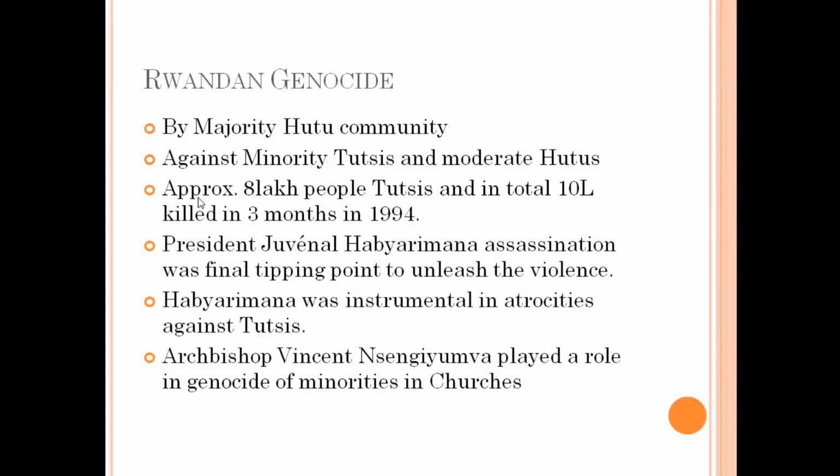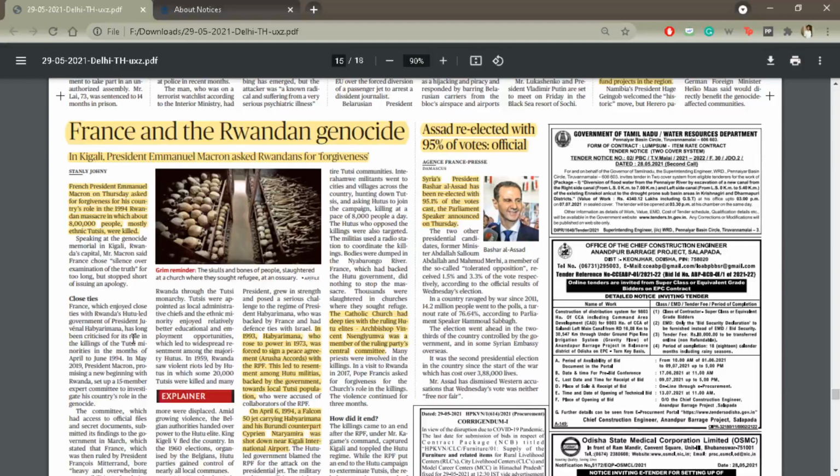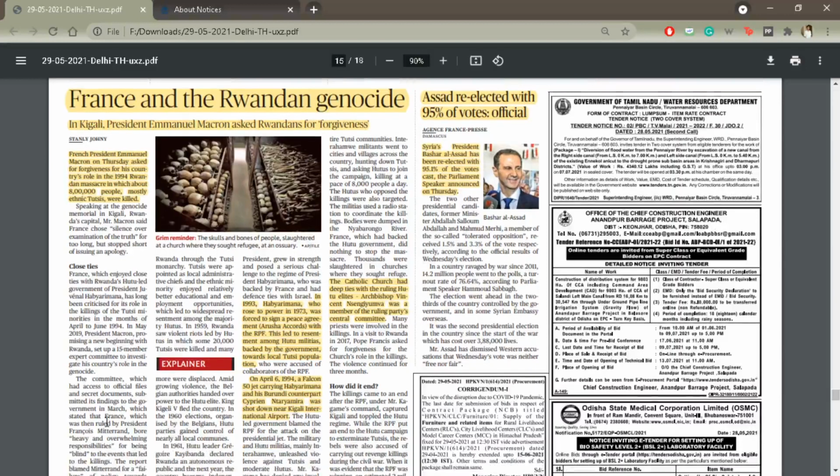The plane in which he was traveling was shot down and he passed away there. That led to the outbreak of violence. He had been instrumental in suppressing the Tutsis, creating instruments that led to the situation of the genocide. The article in The Hindu lists all those events that took place. All right. And all this time period, France was the country that had been supporting him.